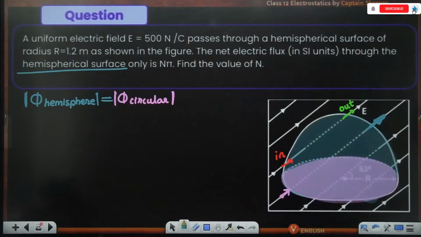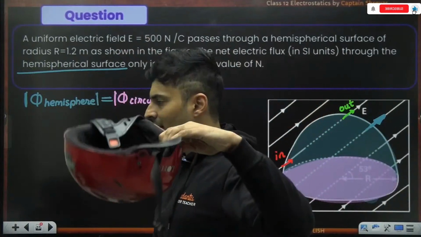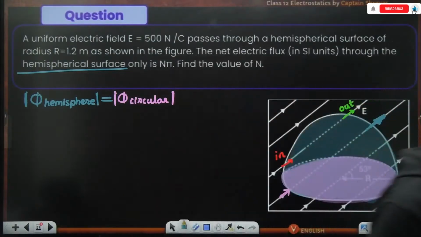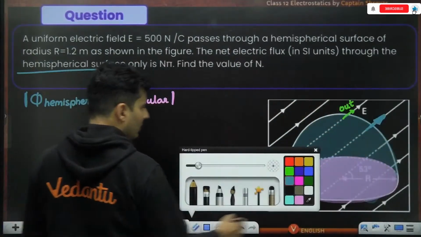By coincidence, I have a helmet. It looks like this. A hemisphere is like this. It has a circular base over here. So this is like a hemisphere. Okay, perfect.